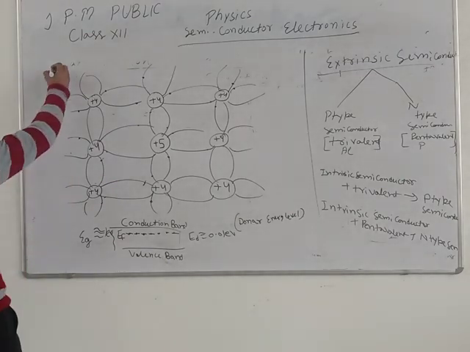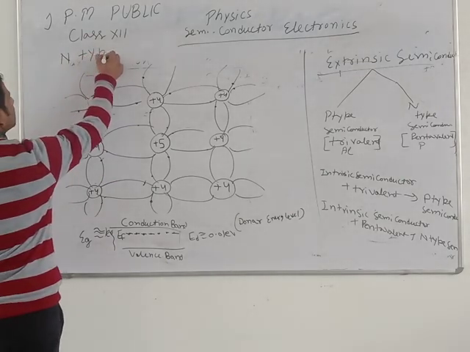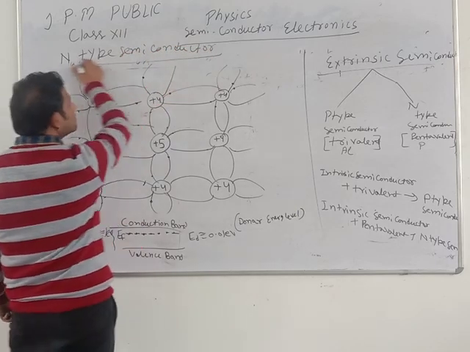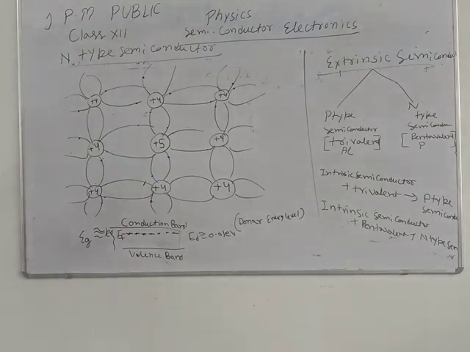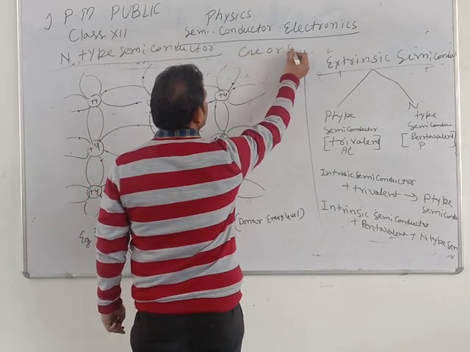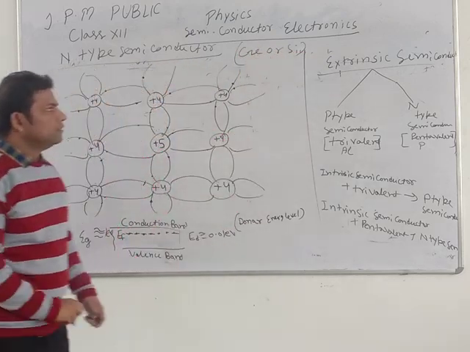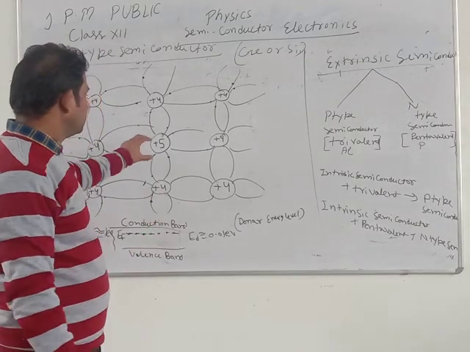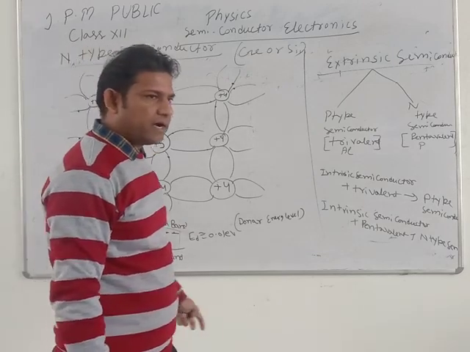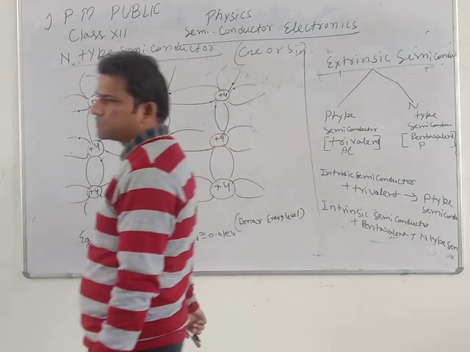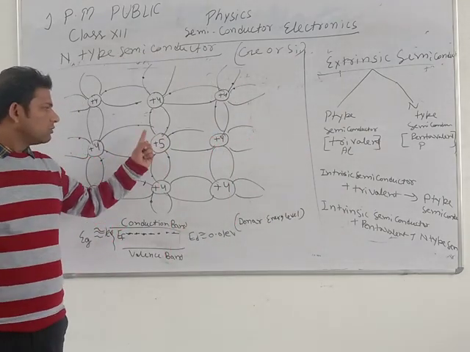For example, this is the structure for N-type semiconductor. In N-type semiconductor, we use tetravalent germanium or silicon. Students, we use only one, Ge or Si. Ge and Si are tetravalent, meaning the outermost electrons are 4 in germanium and silicon, and we add pentavalent impurity, meaning the outermost electrons are 5.